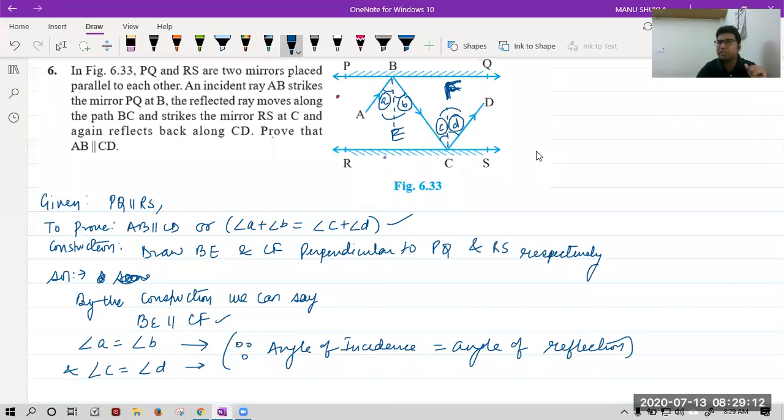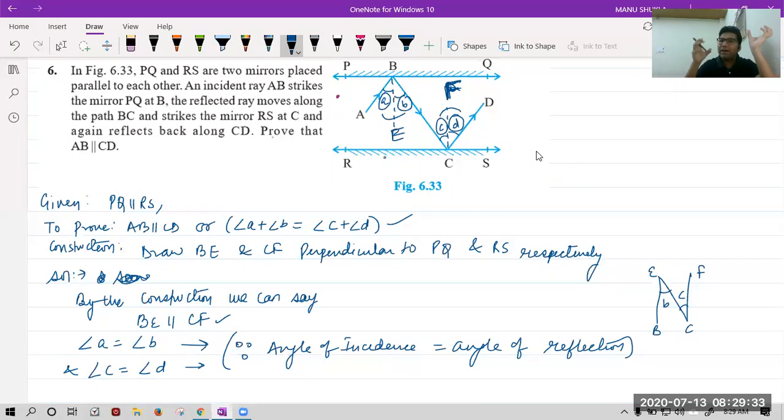This BE, which is a normal, is parallel to CF. So you can see a Z is forming over here, BE and CF. This is B, E, C and F. This angle, which is angle B, and this angle C. So we got a connection between two different worlds.